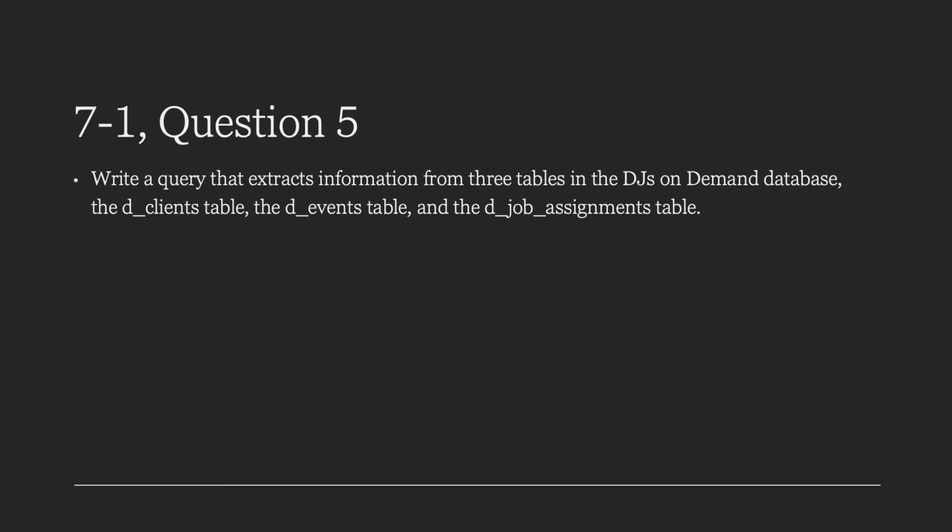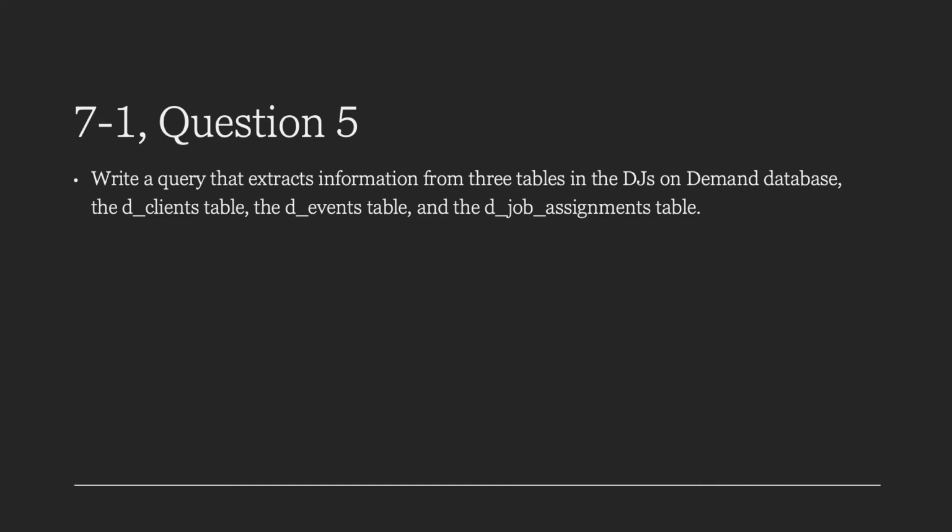The last question we're going to go over is question 5, also from section 7-1. The question reads: write a query that extracts information from 3 tables in the DJs On Demand database: the D clients table, the D events table, and the D job assignments table. Just as always, we're going to look at this statement real fast.